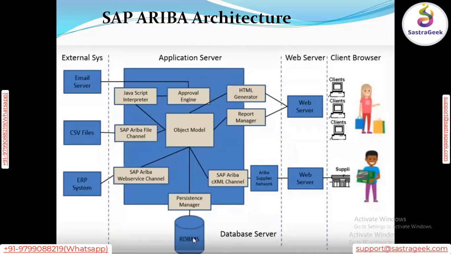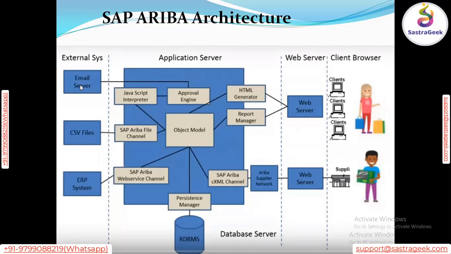In the same way, if the customer has some different third party system, for example an SAP system or any non ERP system, we have the flexibility to integrate that third party system with our SAP Ariba. For integration we can see in the last block, that is external system. In that we have the email server. The email server supports the approval process. These options are available on the SAP Ariba side.